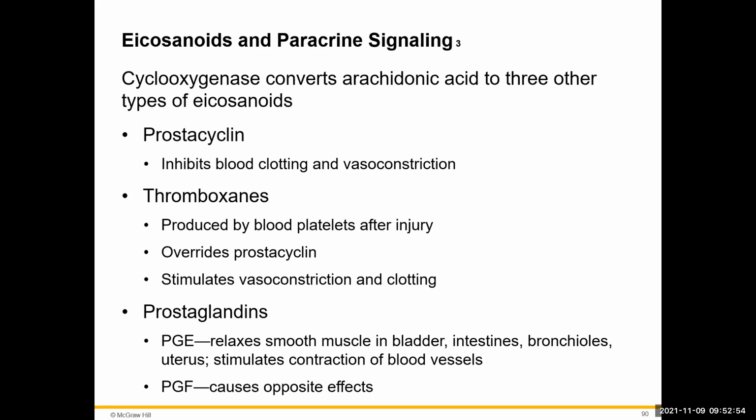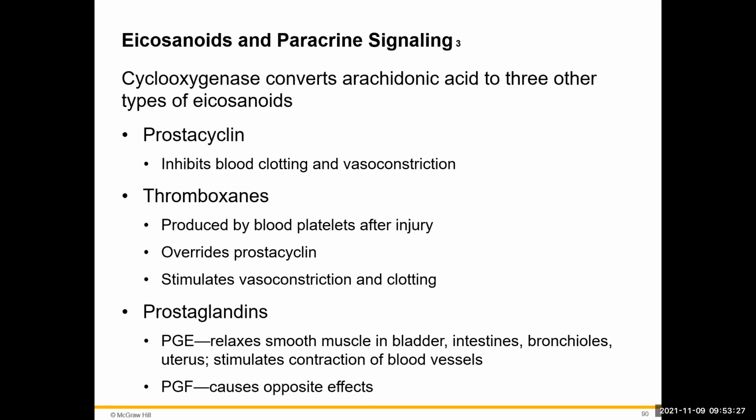Prostaglandin E is going to relax the smooth muscles of the bladder, of the intestines, of the bronchioles, even of the uterus, and it's going to stimulate then the contraction of our blood vessels. Prostaglandin F is going to have just the opposite effect. So the tissues that were relaxed now are going to contract, and what was stimulated to contract will now relax. So you have these two types of prostaglandins that are going to be antagonistic to each other or have opposite effects.